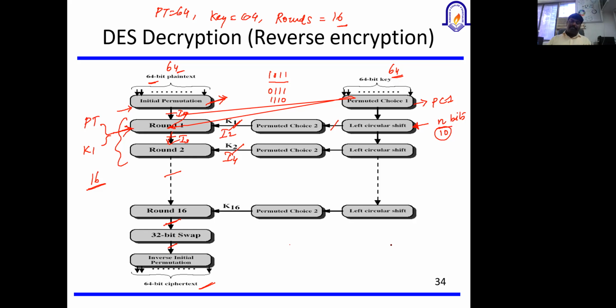Now, this is only for one 64-bit block. Say, for example, if I have 256 bits, that has to be divided into small segments where each segment will be 64, 64, 64. Now, I explained only with the first block.